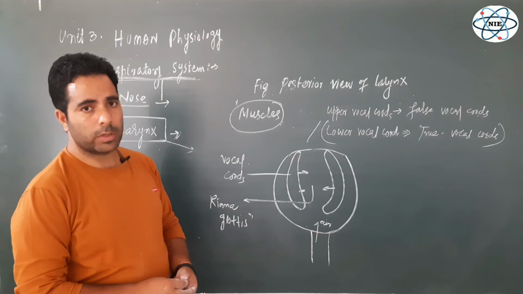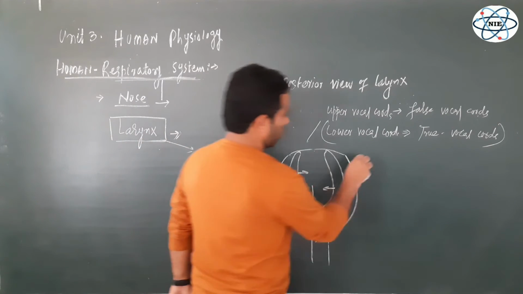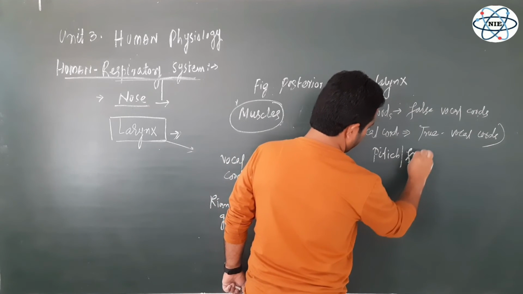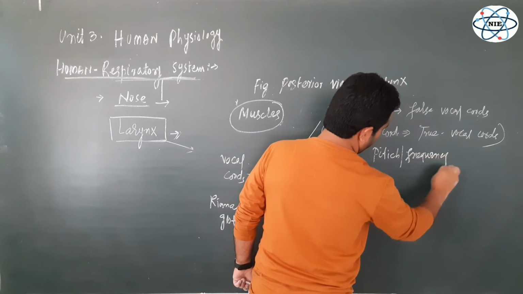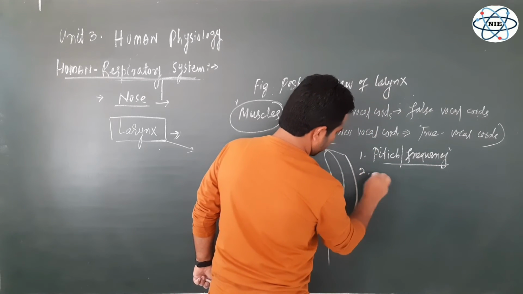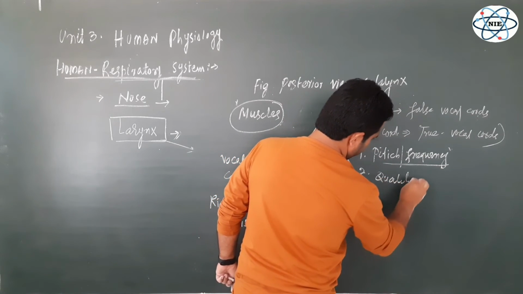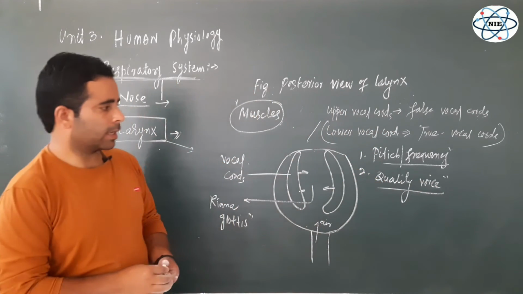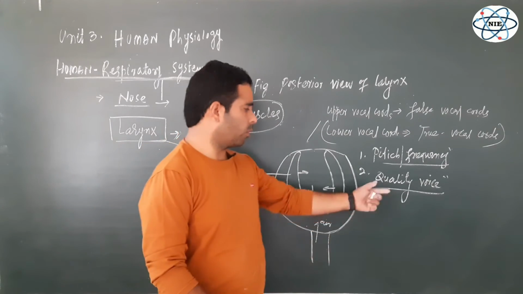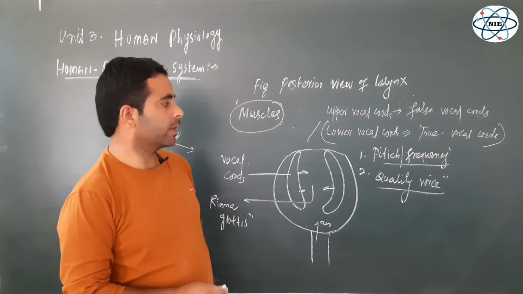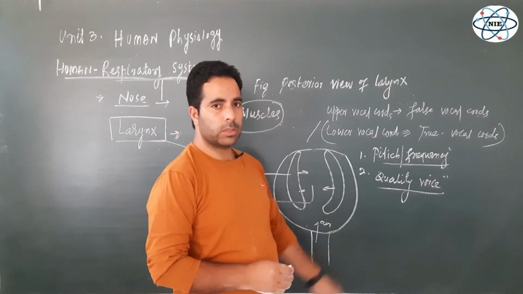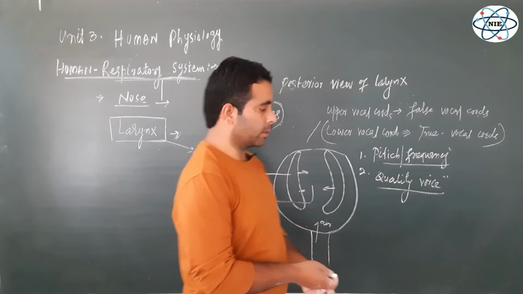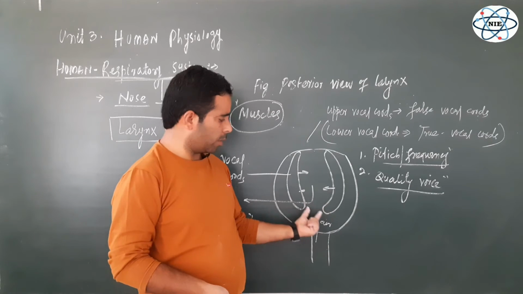Further, there are two things associated with the voice. One is the pitch of the voice, or you can say the frequency of the voice, and another characteristic is the quality of voice, right? These two things, pitch or frequency of voice, and quality of voice, are determined by the different features of these vocal cords, and some other structures also help. So far as pitch or frequency is concerned, that mainly depends upon the thickness of these vocal cords.